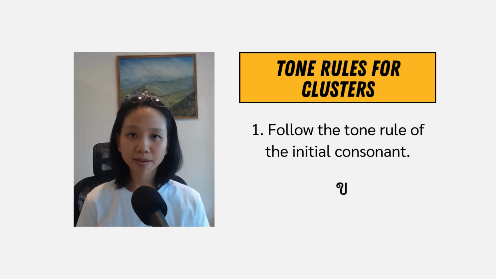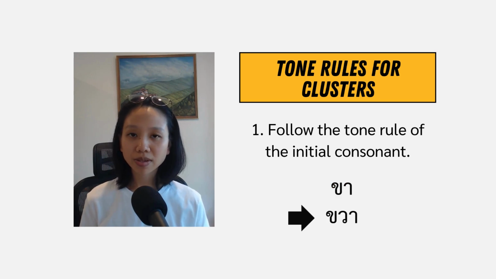Let's see the next example with ขอไข่ as the initial consonant. ขอไข่ is the high class consonant and the tone rule of the high class consonant is that when it is the open syllable, it has the rising tone. So I need to pronounce this word in the rising tone. ขา. Now we are going to read this cluster word with ขอไข่ as the initial consonant. ขวา. I have to pronounce this in the rising tone because ขอไข่ is a high class consonant.